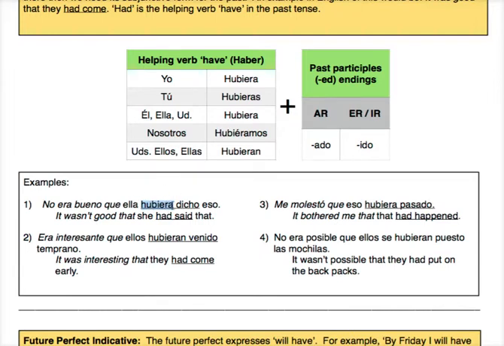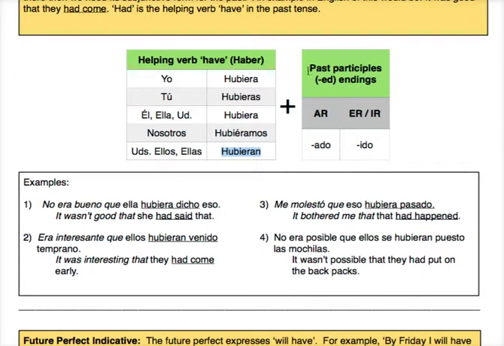So if the helping verb to have, or haber, is in the last part of the sentence and we have a past tense trigger phrase, we want to use the past subjunctive of that helping verb. So the past subjunctive of haber is hubiera, hubieras, hubiera, hubiéramos, and hubieran.